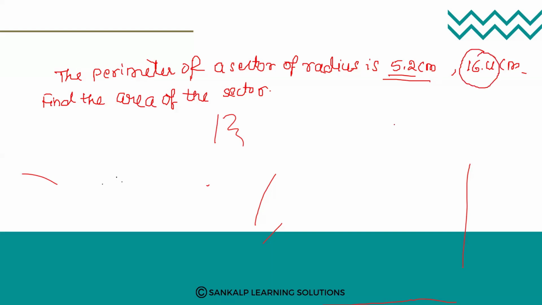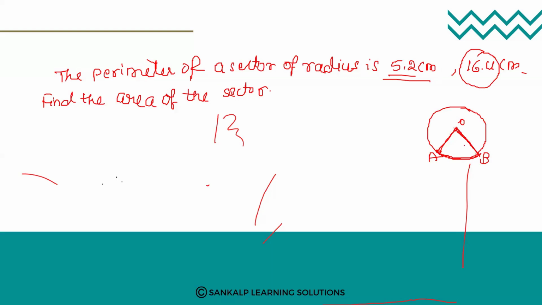Okay. Now, see, if you consider one circle, there is O, A, B. AB is the arc here. Okay. So perimeter means the outer boundary. So OA and OB are the two sides.